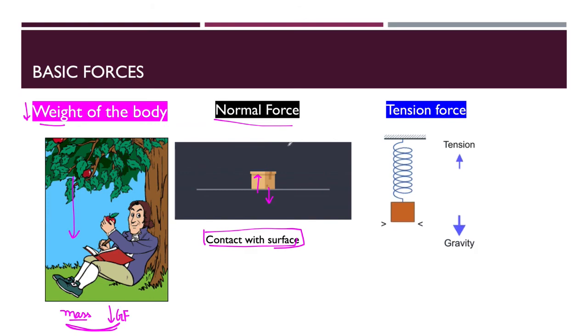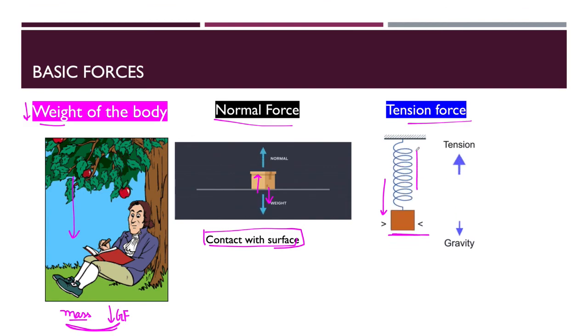And the third one: what is called the tension force? In tension force, there is no contact of the object with a surface. The object is coming down due to the gravitational force, but because of the tension created by the spring, it is going up. This kind of force is called the tension force.